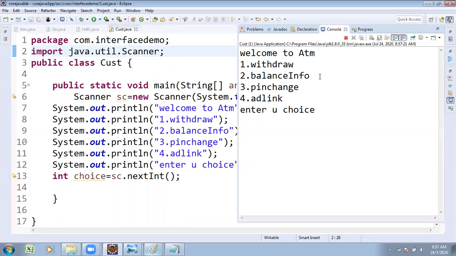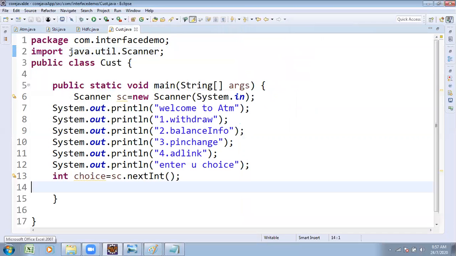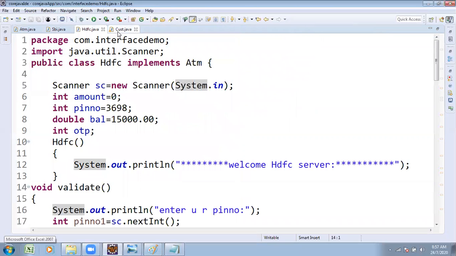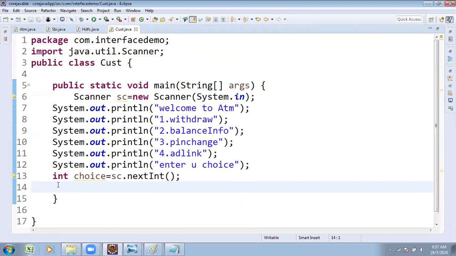We have to continue the code, showing enter your choice. Suppose my choice is 1. Then the cursor is going to be redirected to that. Suppose you plan to do the transaction from SBI, or you want to do the transaction from HDFC, you have to access it. One star mark and want to do one thing.